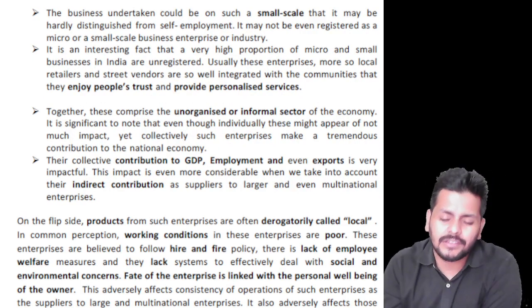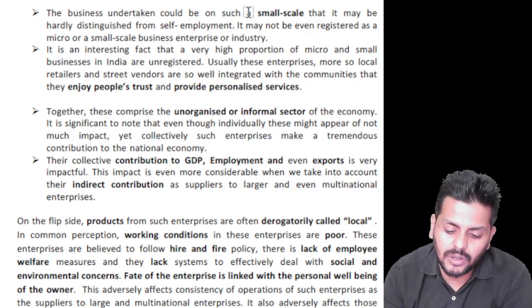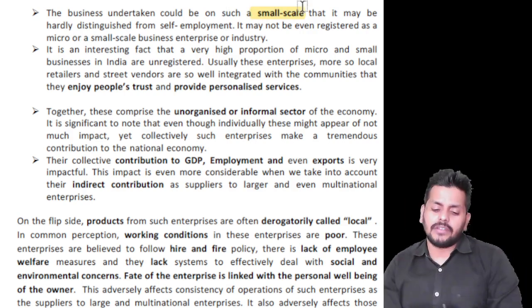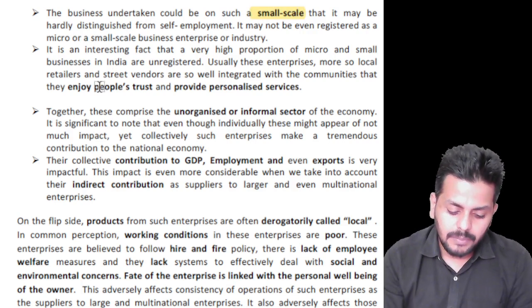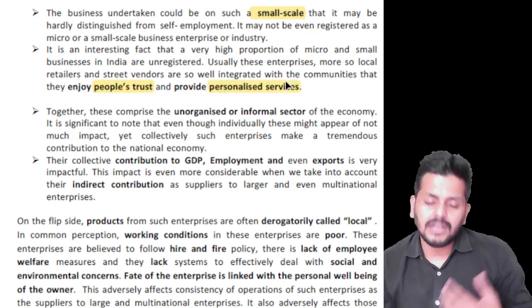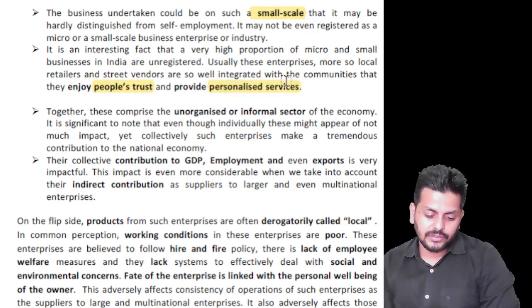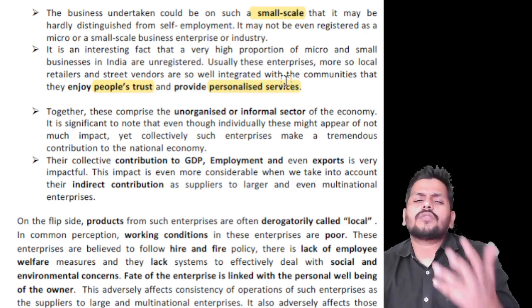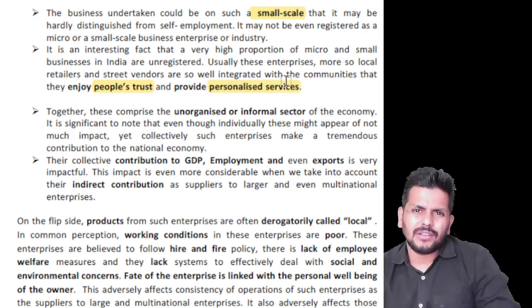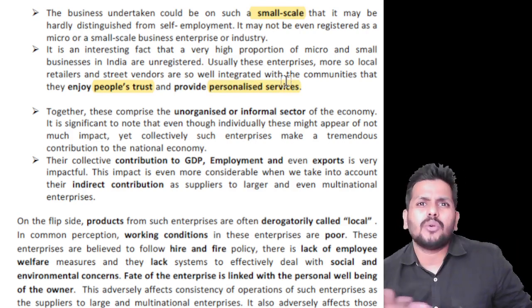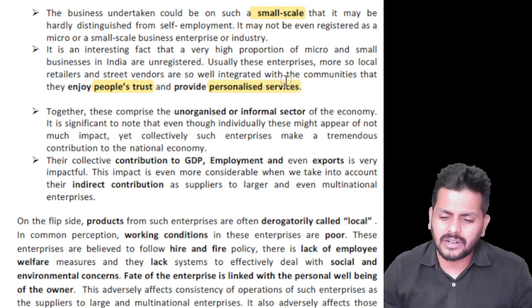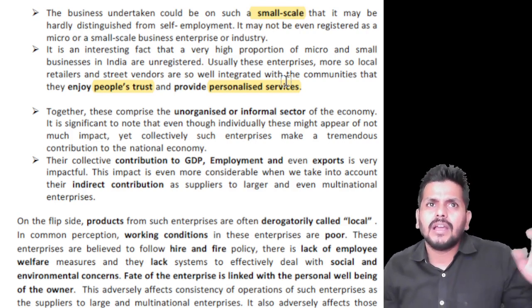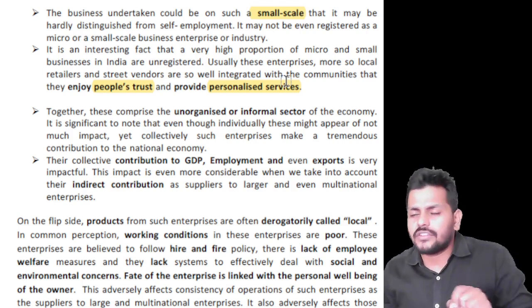Now sole proprietor setups can generally work on a small scale. Because we are dealing with a single individual, you can enjoy people's trust and provide certain personalized services. Registrations are not very common in sole proprietorships. Many people don't get their small businesses registered, so there is still a little bit of uncertainty: does every sole proprietor really get registered?